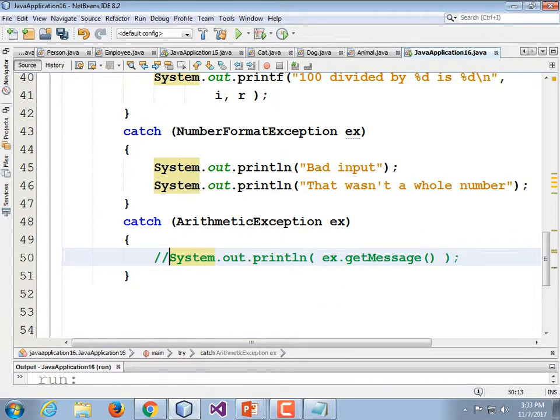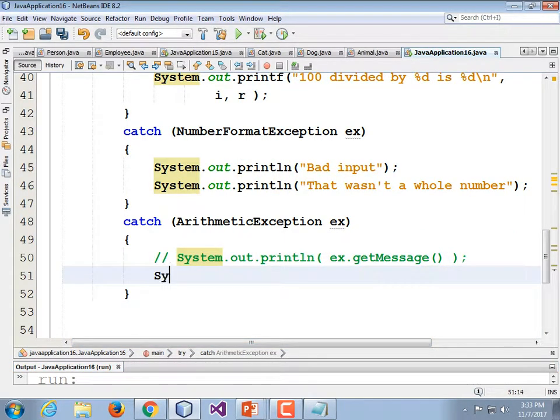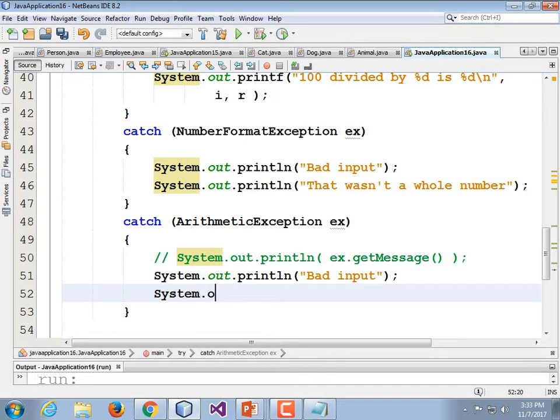So I'm going to comment that out and say system.out.println, again, "bad input", semicolon, and system.out.println "can't divide by 0". And then the user says, why didn't you tell me in the first place not to divide by 0? So then we'd probably go back up to the printf, the print statement at the very top, and say enter a non-zero whole number. But even if you say that, they might type it in.